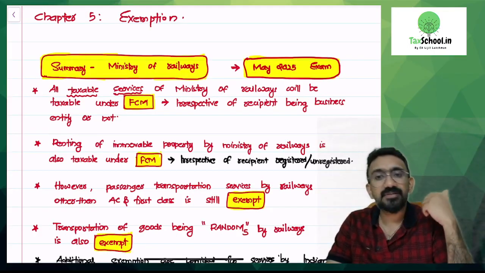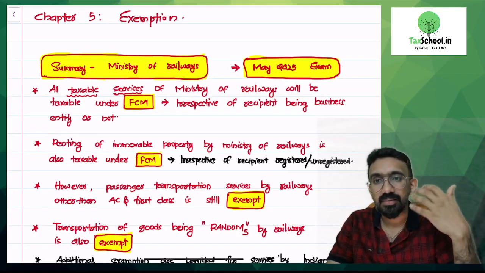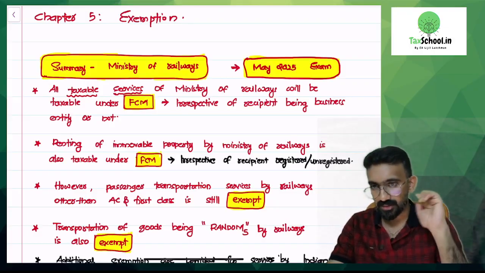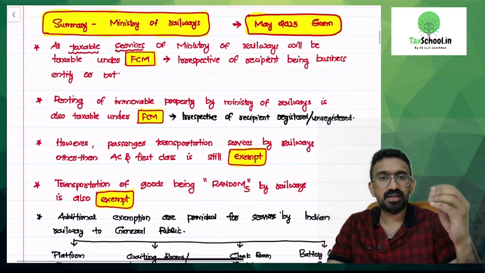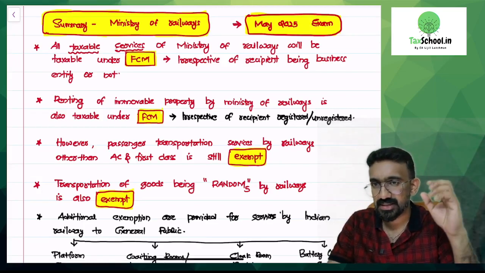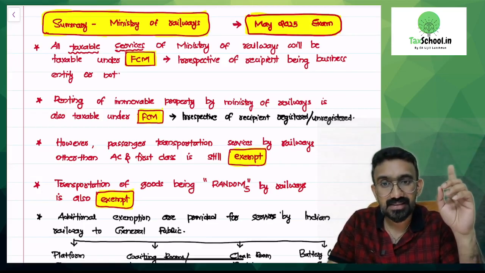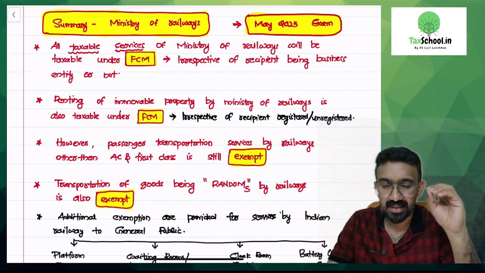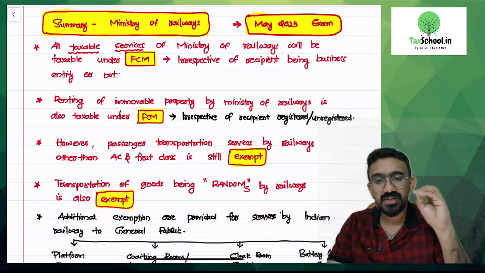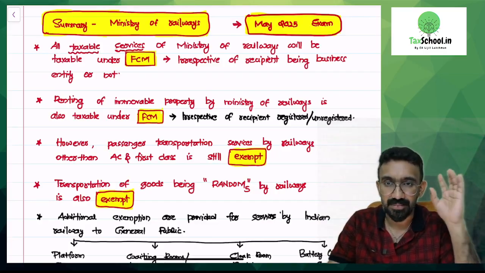Now, I have summarized your learning for Ministry of Railways for your examination here. Look at it, I have written it point by point for you to understand. Point number 1. All taxable services. Why am I putting it as taxable services? Because some services of Indian Railways are still exempted.